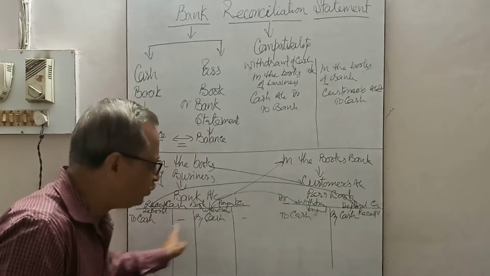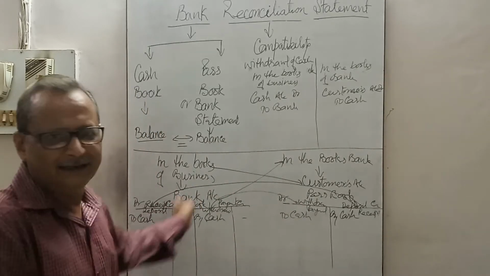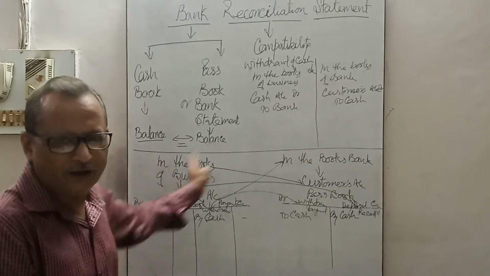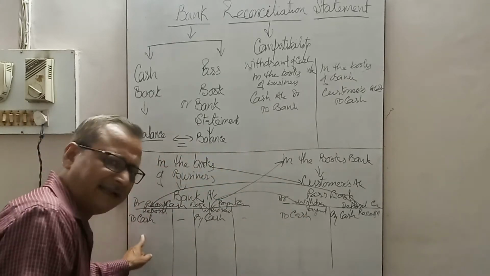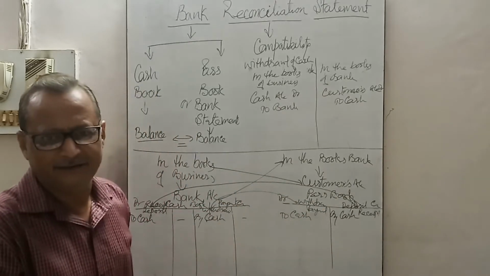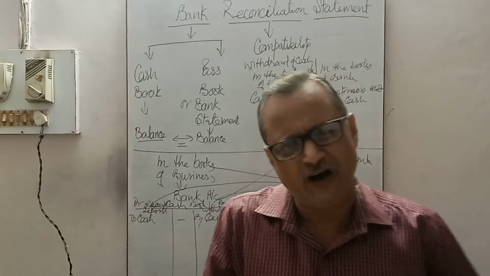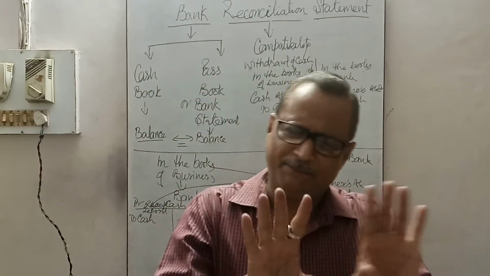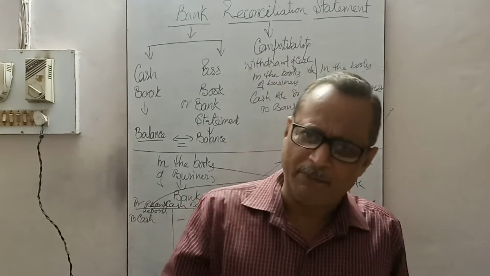So these two books are there, cash book and passbook. Both are the reverse of each other in recording, and the transaction should be recorded at both places on the date. So it will not show any discrepancy if all items are recorded and posted properly at the date or before preparation of the reconciliation statement.